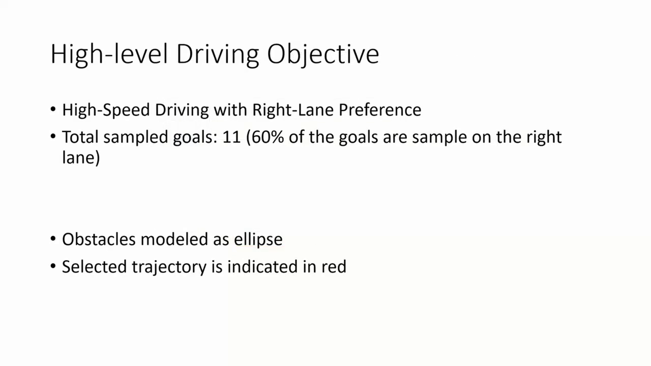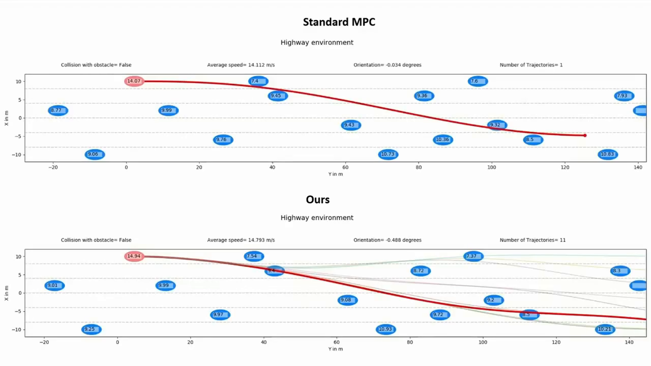We next consider the second driving task, which is to drive with maximum speed while maintaining a right lane preference. But more importance is given to achieving the highest speed possible. We first present a comparison with the standard MPC. As you will see here, the standard MPC converges to the right lane, but sacrifices the forward velocity and so has to substantially slow down to avoid collisions.